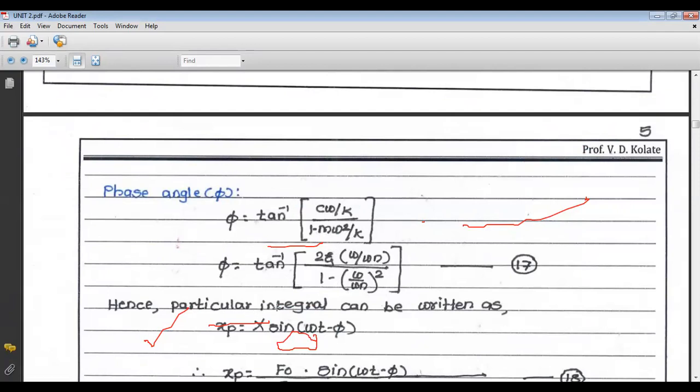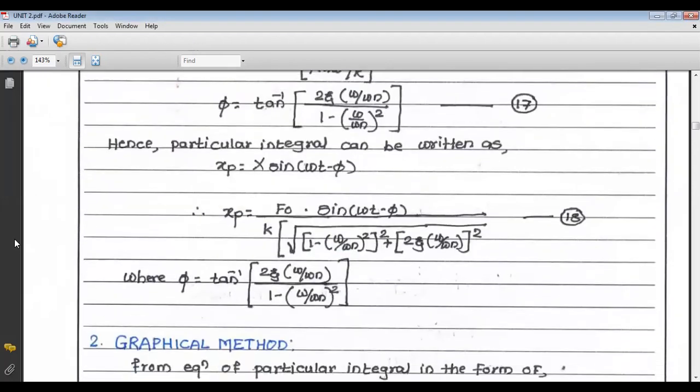So your particular integral is xp equals x sine of omega t minus phi. You have to put the values of x and phi to get xp. By the analytical method, we get the particular integral as xp equals f0 upon k, sine of omega t minus phi, divided by the square root of 1 minus omega upon omega n whole square, whole bracket square, plus 2 zeta omega upon omega n whole bracket square.